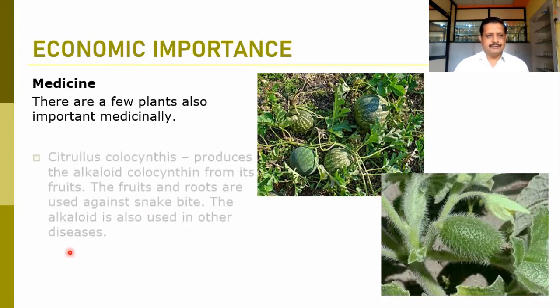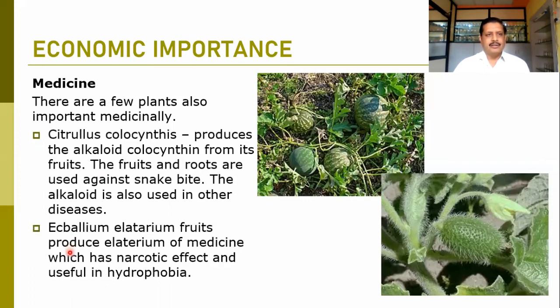In medicine, we find some of the genera were popular. Citrullus colocynthis produces the alkaloid colocynthine from its fruits, and the fruits and roots are used against snake bite. That means if there is a snake bite, the roots and the fruit are used. The alkaloid is also used in other diseases.